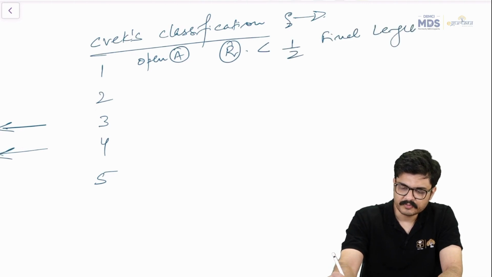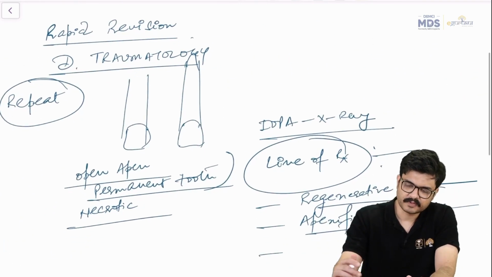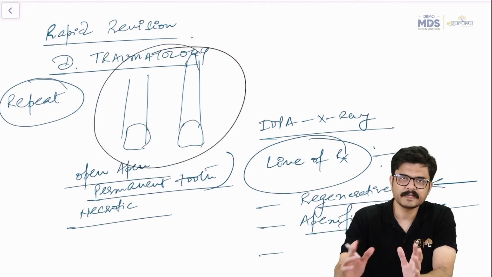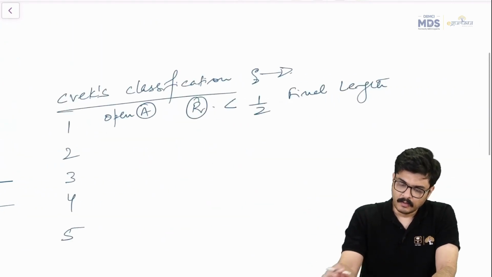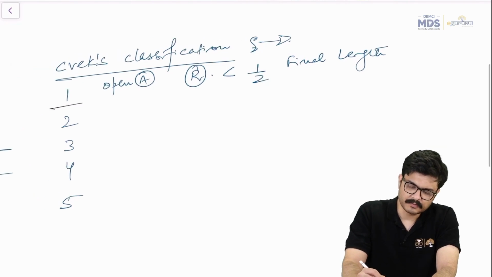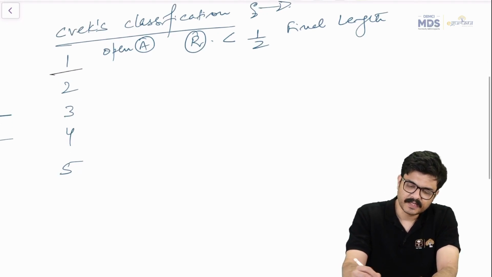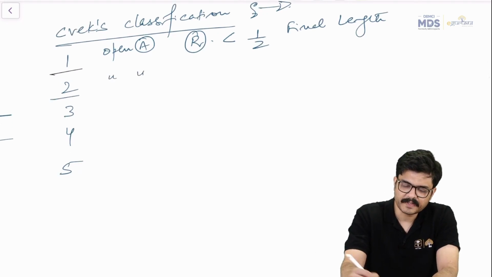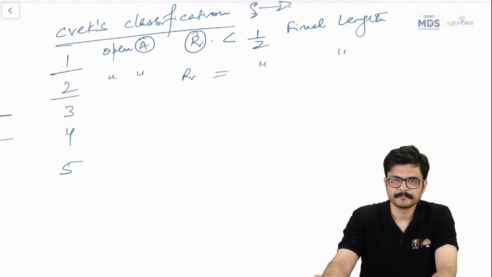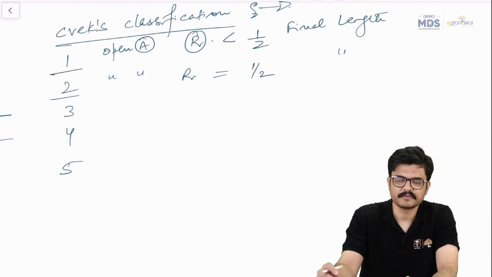And how would you get an idea of the final length? By comparing with the adjacent tooth. And of course, if the question is framed correctly, then the adjacent tooth would, in all likelihood, be in a state of full maturation, right? So if it's less than half the length, that's type 1, right? Type 1 level of root end maturation. This is Schweck's classification of root end formation, right? Then we have type 2, in which again open apex with the root length equal to half of the final length, right?